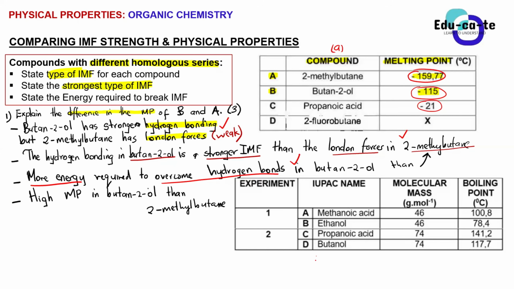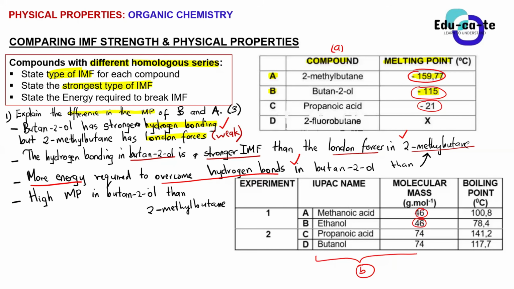This one whereby you're comparing a carboxylic acid and an alcohol, we are still going to do it. If I compare, guys, a carboxylic acid, for example methanoic acid, and ethanol, do you see that in this second table, table B, you have compound A, methanoic acid, with a molecular mass of 46 grams per mole, and ethanol, compound B, with the same molecular mass, 46 grams per mole.